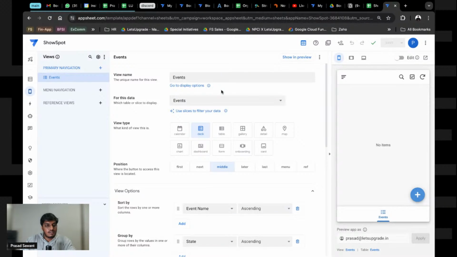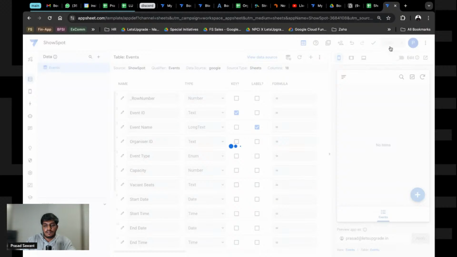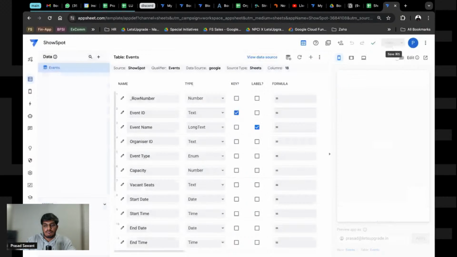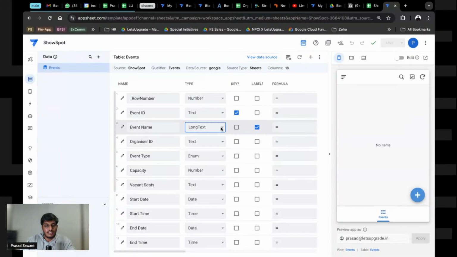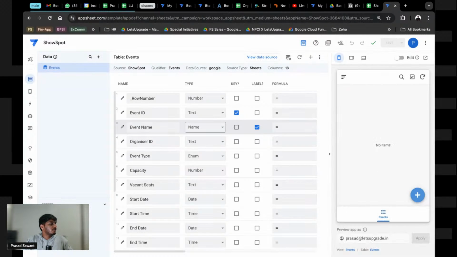Wow, it does not break. Let's try changing a few things and save this. Now let's see if it breaks. Maybe there is no data, and that is the reason it is not breaking. We will try this again, and it will break because we changed a few things in the sheet.